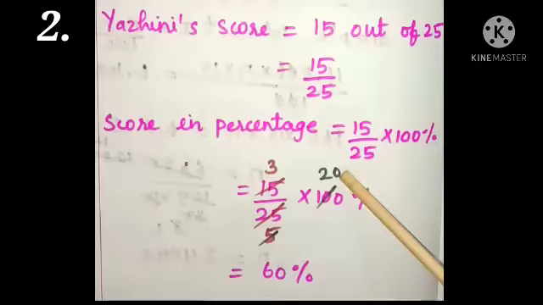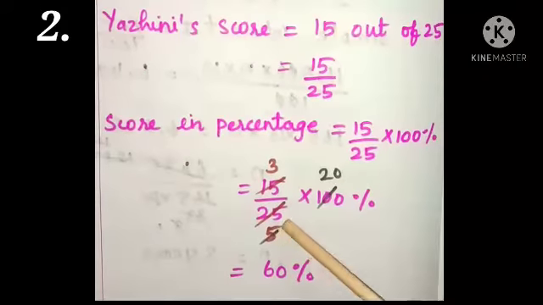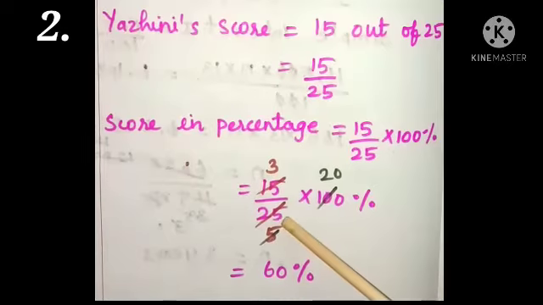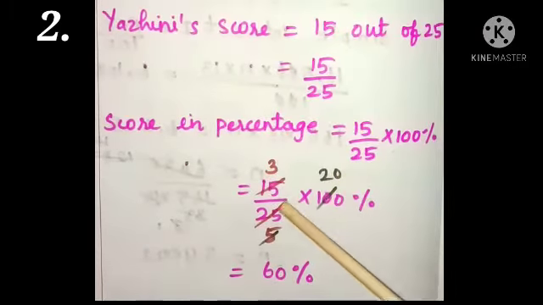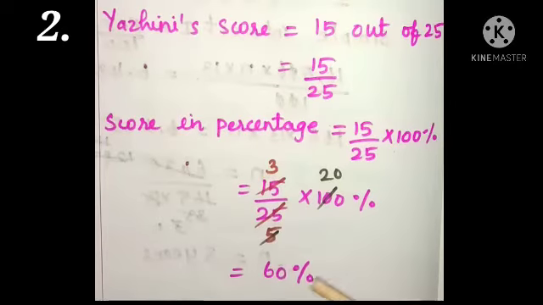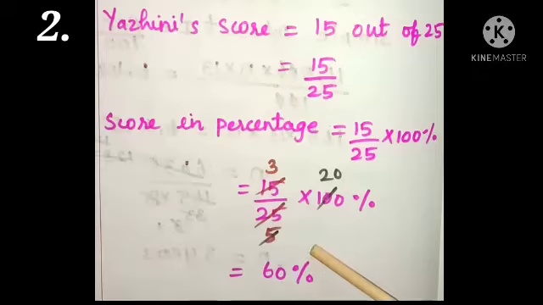Cancelling 15 and 25 by using the fifth table, here we get 3 and in the denominator we get 5. And again cancelling 5 and 100, we get 20 in the numerator. 20 into 3 is equal to 60 percentage. Thus, the score of Yalini in percentage is 60 percentage.